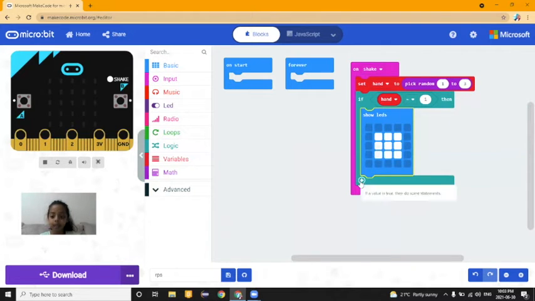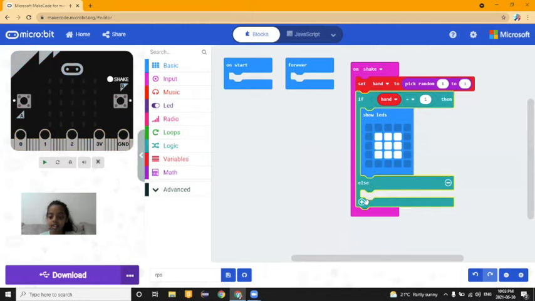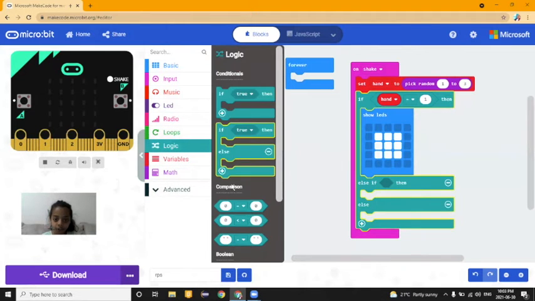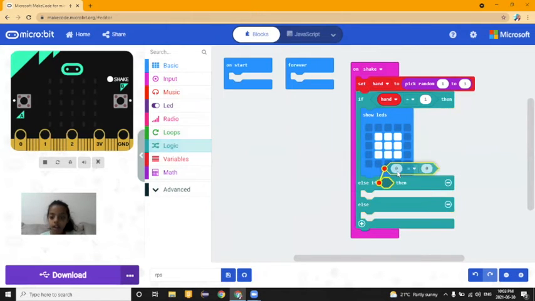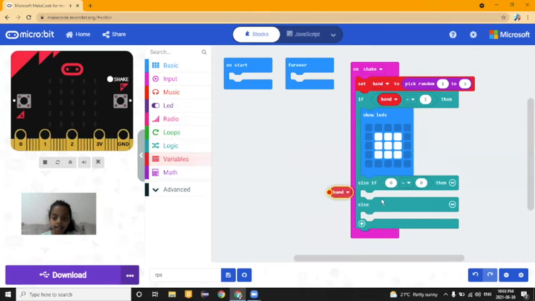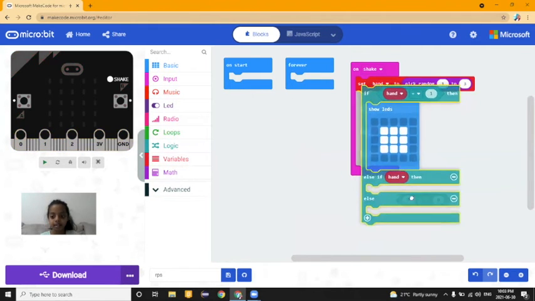Then you click on the plus, that's going to give you an else, and another one, else if. So else if, once again the logic, if hand is, I always make that mistake.